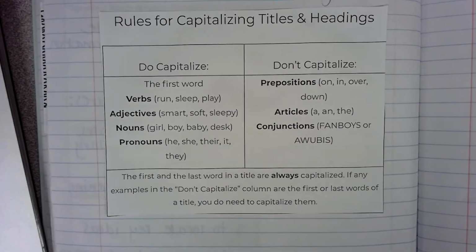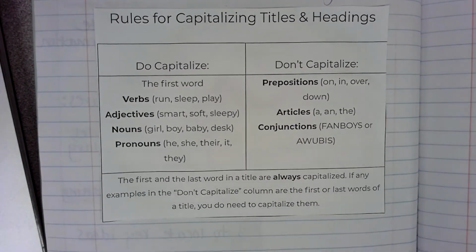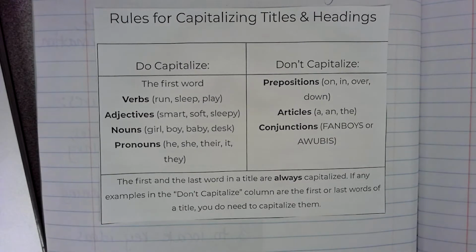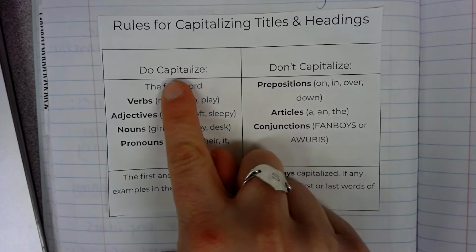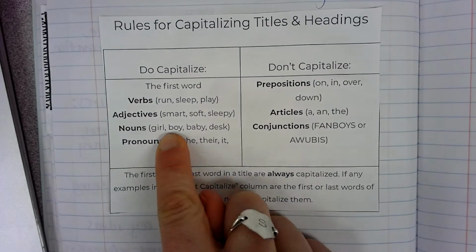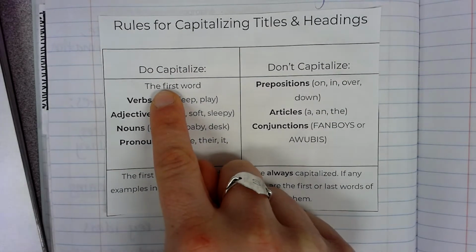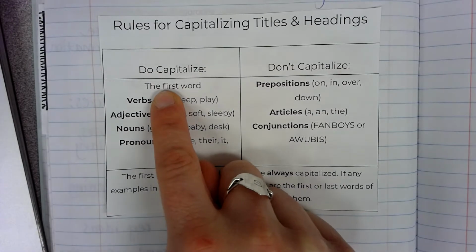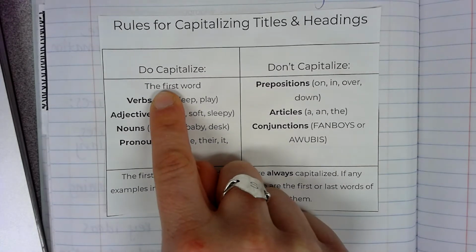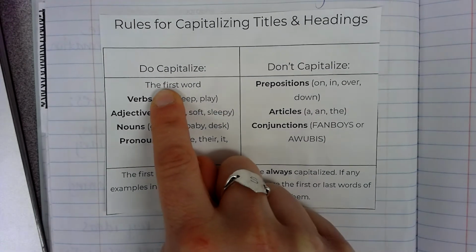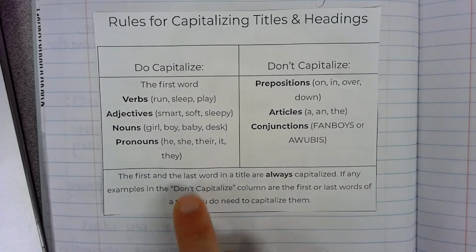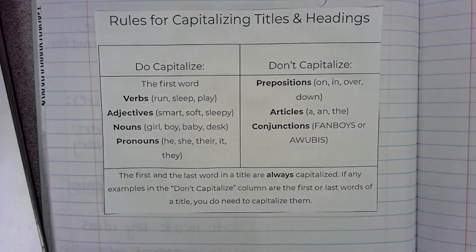So when we're deciding on a title or a heading for our paragraphs, we need to make sure that we capitalize the first word of the title. If there's only one word, it will always be capitalized. But if there's more than one word, the first word and the last word are always capitalized in the title.